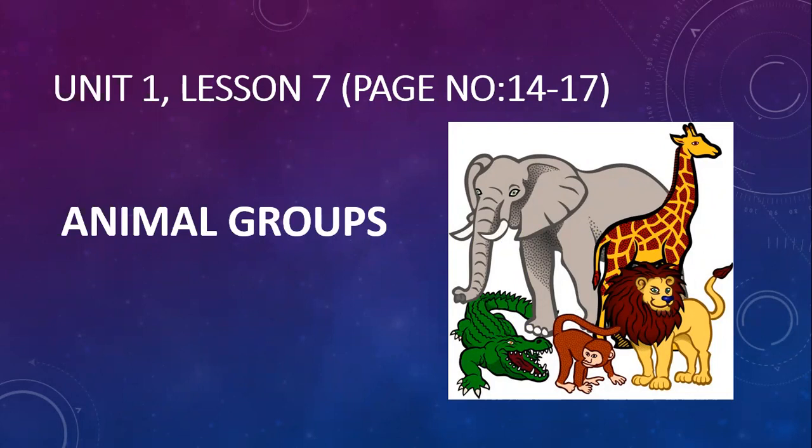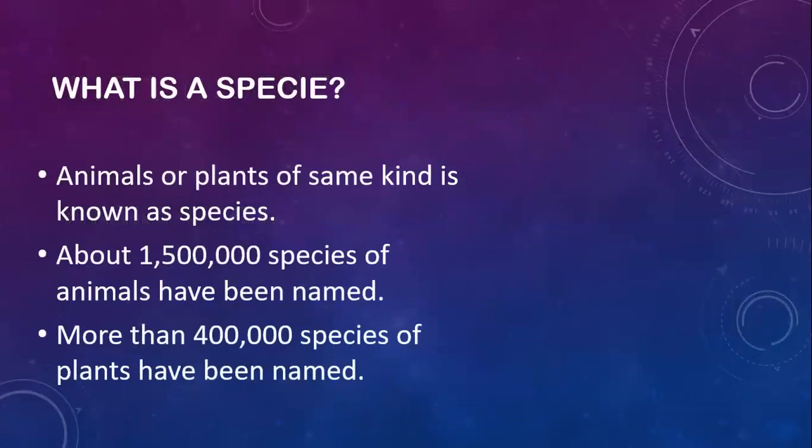First of all, we should know what a species is. Animals or plants of the same kind are known as a species. Whenever we study any group of animals or plants, we should consider it as a species.